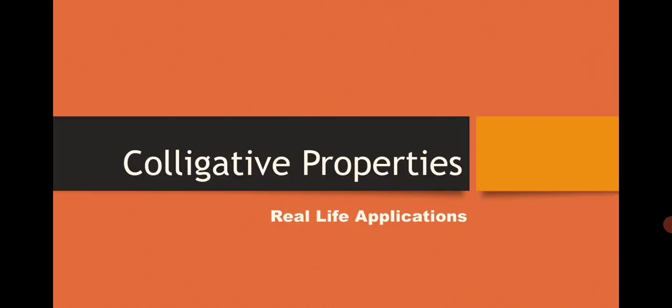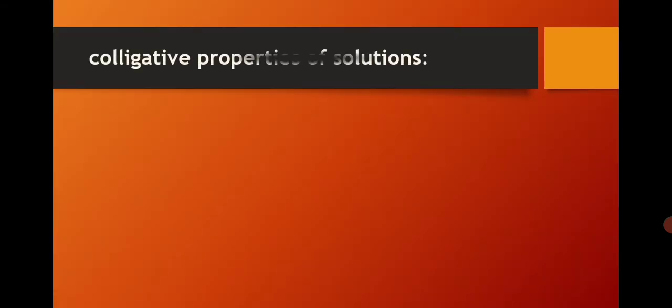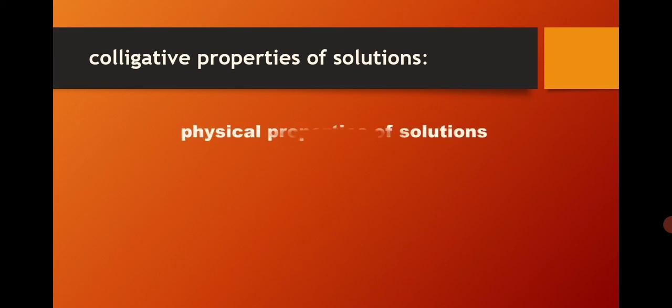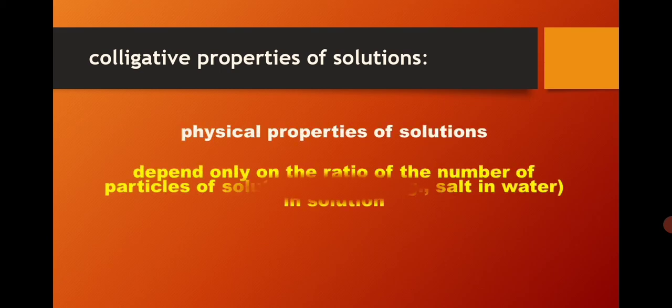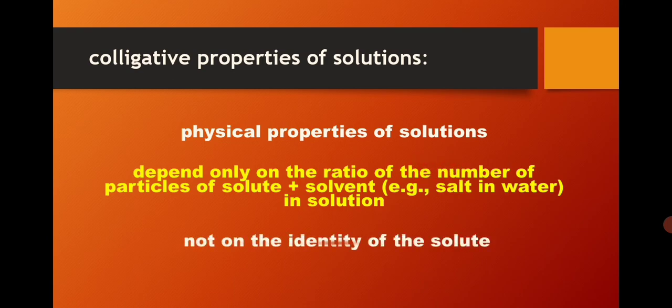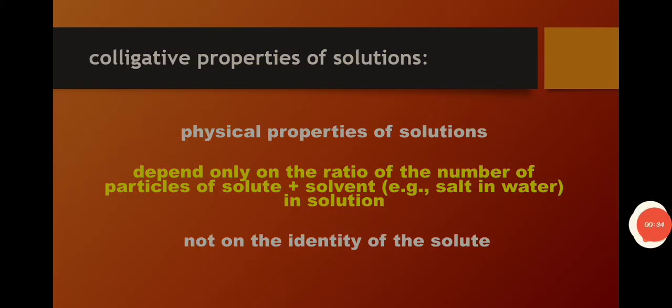We will talk about real life applications of colligative properties. What are colligative properties? These are the physical properties of solutions and depend on the ratio of solute and solvent particles in solution, like salt in water, and these properties are independent of the identity or the nature of solute particles.